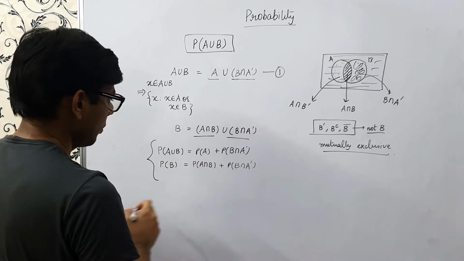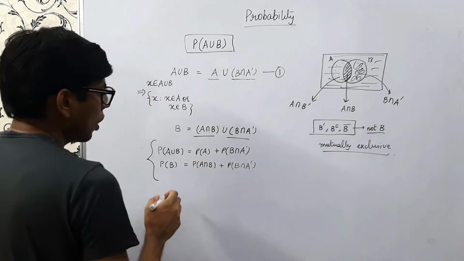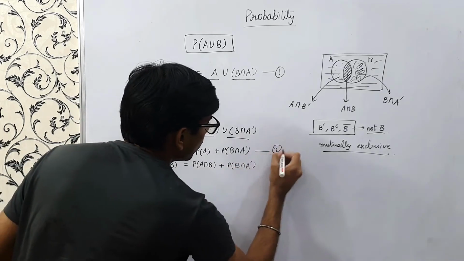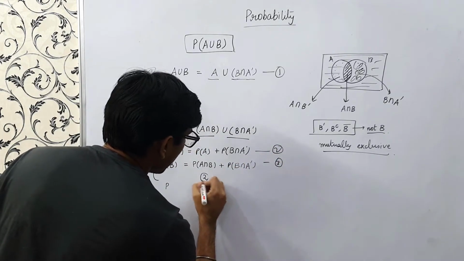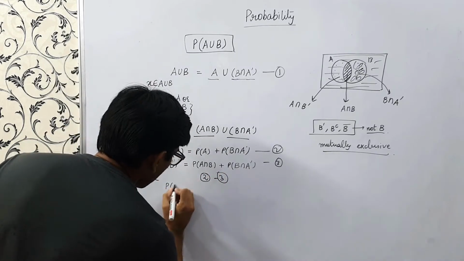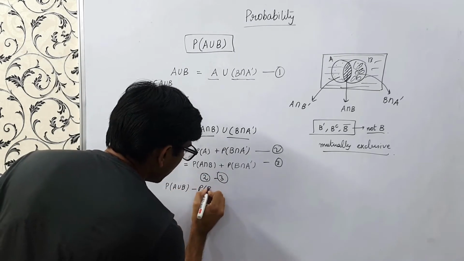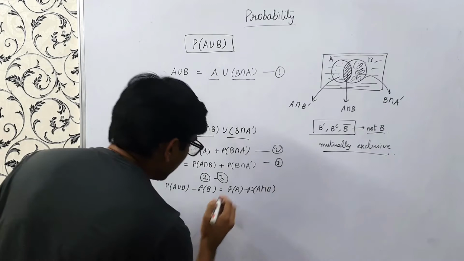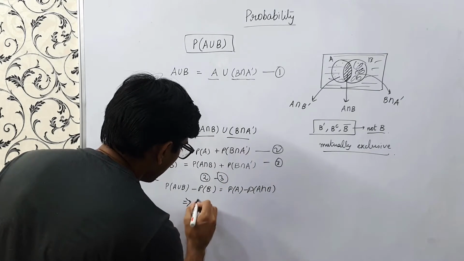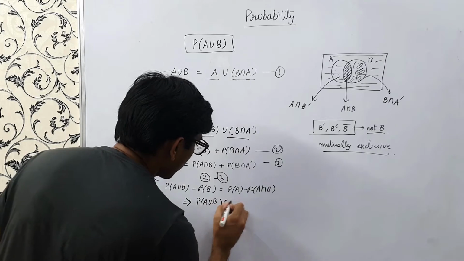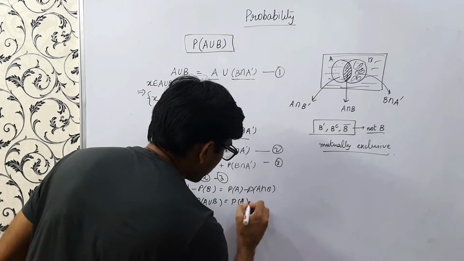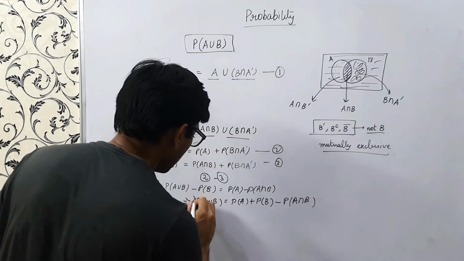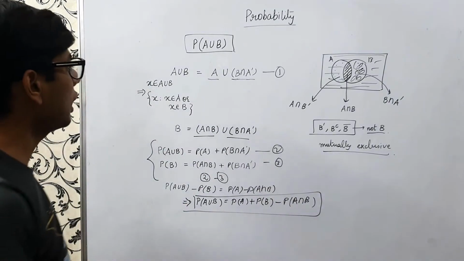So these are the two equations. Now we just subtract them. This is 2, this is 3, so do 2 minus 3. What would it give? P of A union B minus P of B equals P of A minus P of A intersection B. This implies that P of A union B equals P of A plus P of B minus P of A intersection B, right? So we have derived the formula of P of A union B.